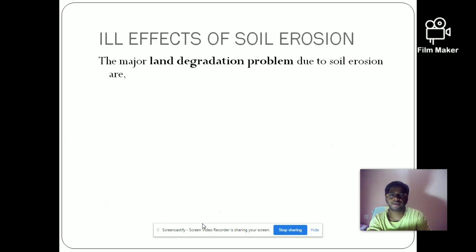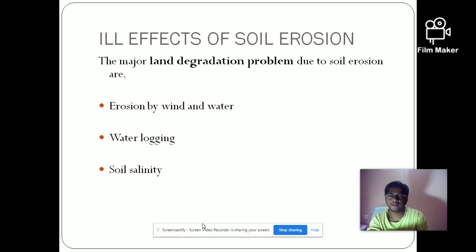Next is the ill effects of soil erosion. The major land degradation problems due to soil erosion occur due to four main problems. One is erosion by wind and water, waterlogging, soil salinity, and shifting cultivation. These are the four main ill effects of soil erosion.